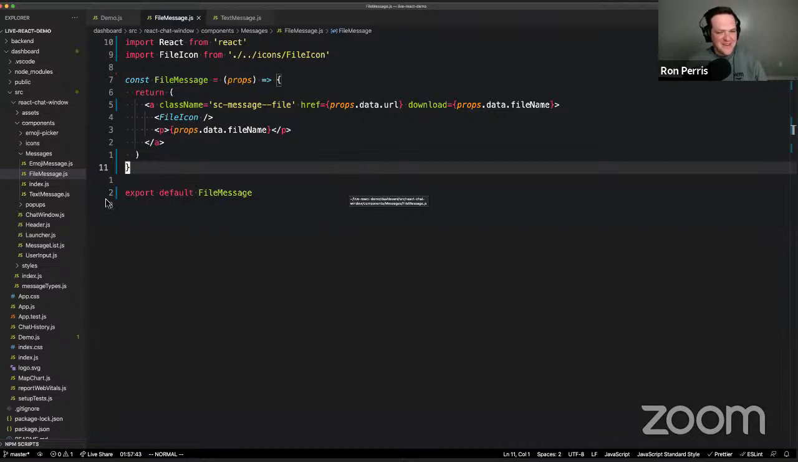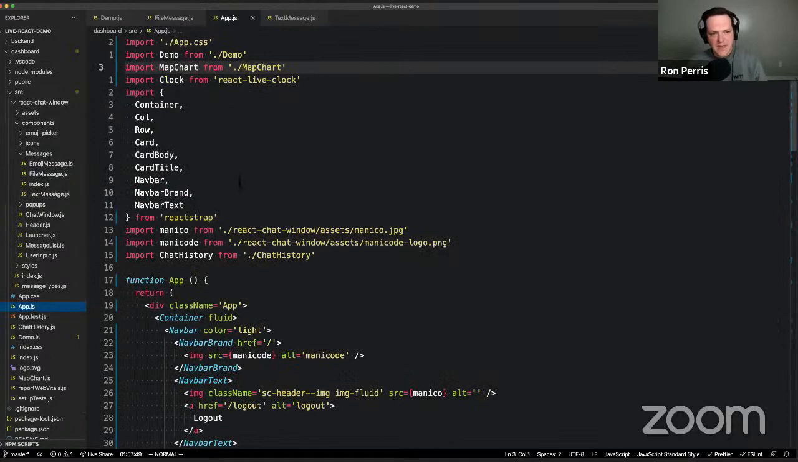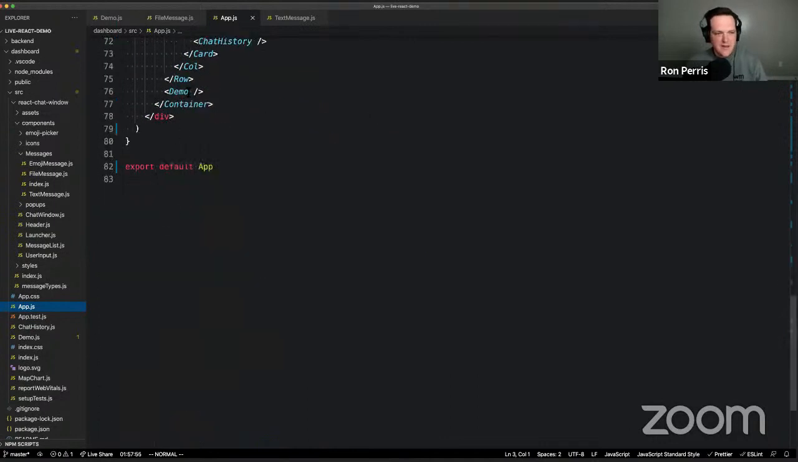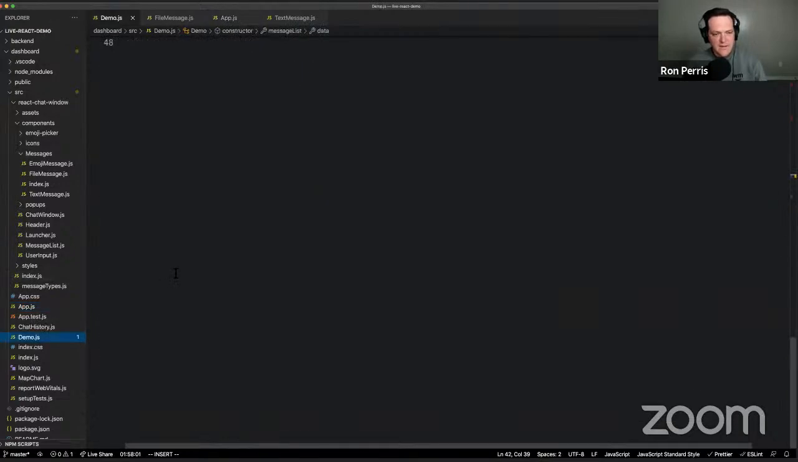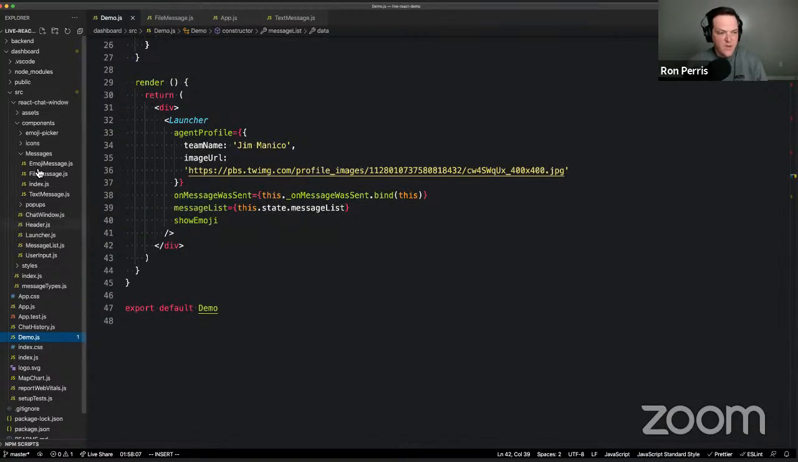Okay, so here's our little application. This is just generated using Create React App, and there's a primary app component, and then this app component is just displaying what we're seeing on the screen. Here inside of demo is where we have the launcher that launches Jim's chat widget, and then the widget itself is a patched version of a production library